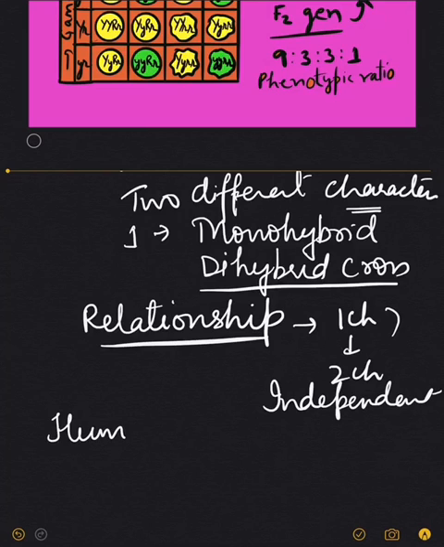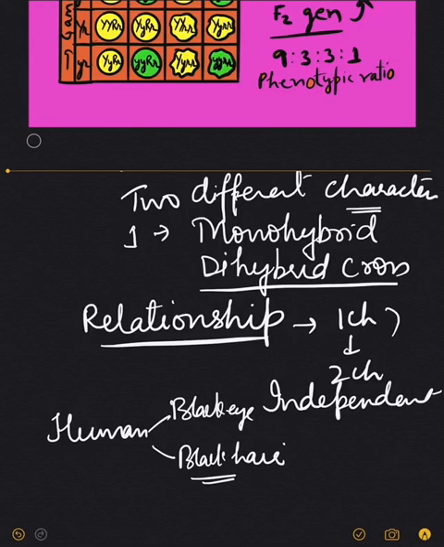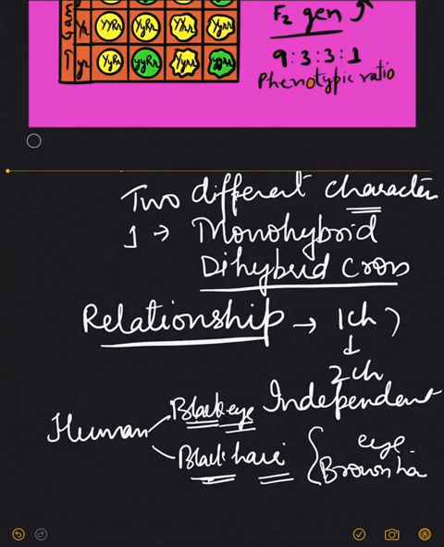For example, let us take human beings having black eye color and black hair color. These two genes are controlling two different characteristics in human beings. So we want to know whether this black hair color gene always goes along with the black eye color gene, or they are independent of each other. If they go along with each other, then any person who has black hair will always have black eyes, or any person who has brown hair color will always have brown eye color. If that is what we see in the environment, then these two genes are dependent upon each other.